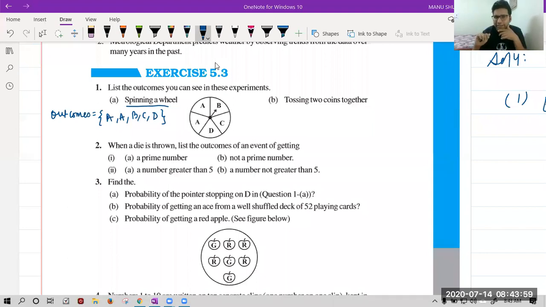Agarwal is saying 8, for what? Sir, will we take A one time only? No, beta, you will take it 2 times, because when the wheel is rotating, you have 2 A's over there. You can get the first A or the second A. That is the thing: the outcome is first A or second A. Both can come. Both are outcomes.